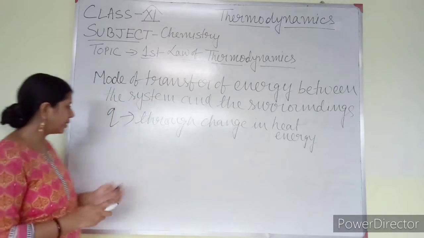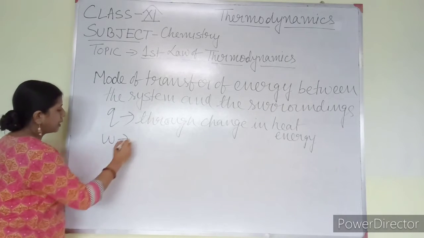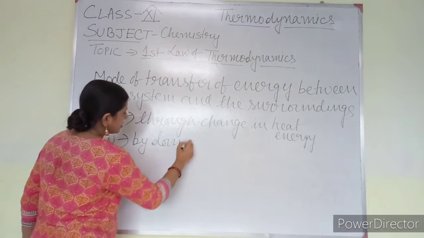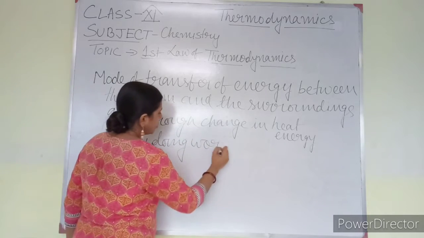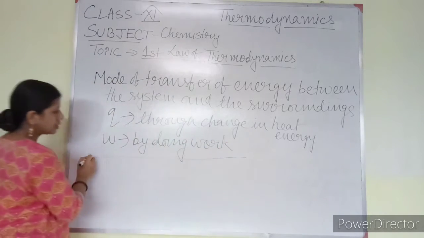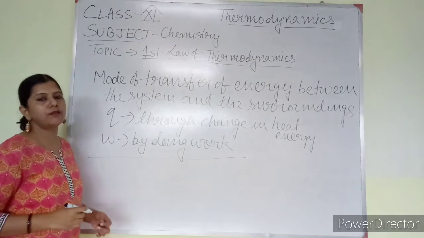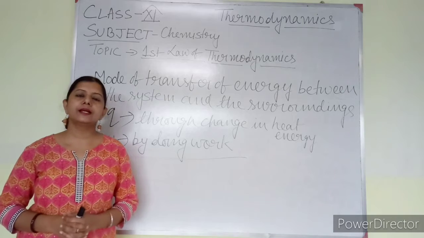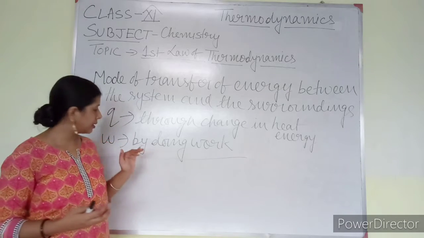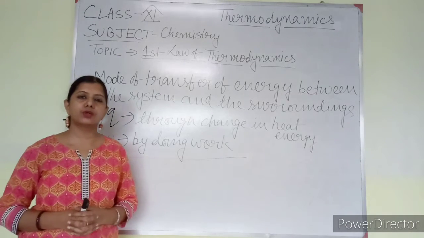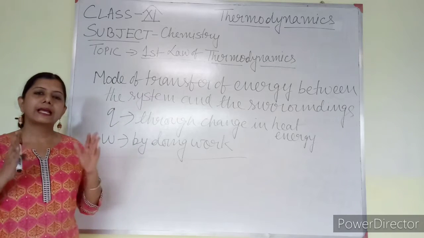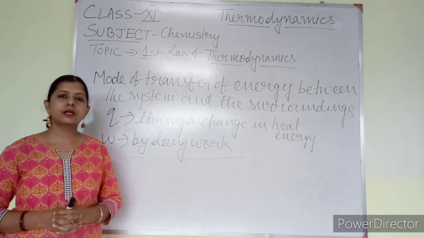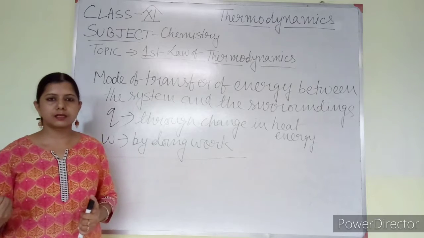Another way is by doing work. This is another way by which you can change the internal energy of a system. The work can be electrical work, mechanical work, any kind of work done on the system, or any kind of work done by the system.